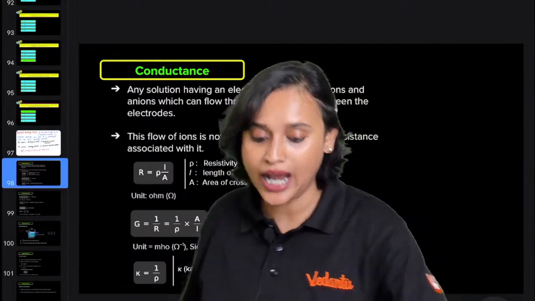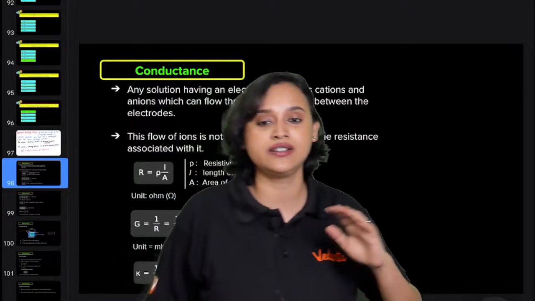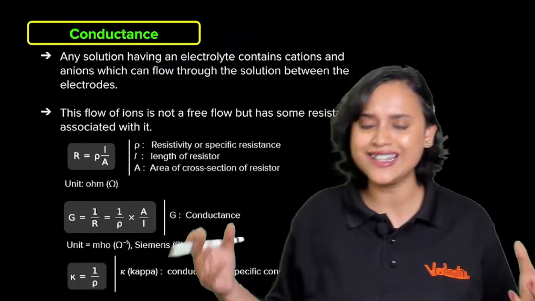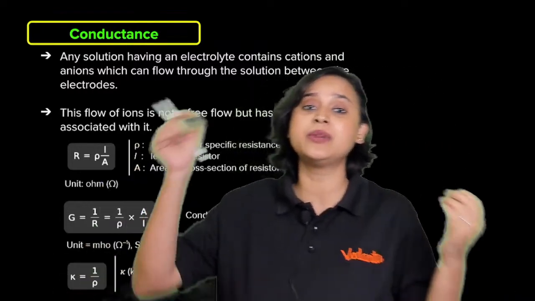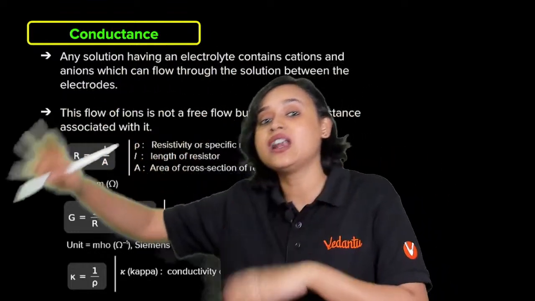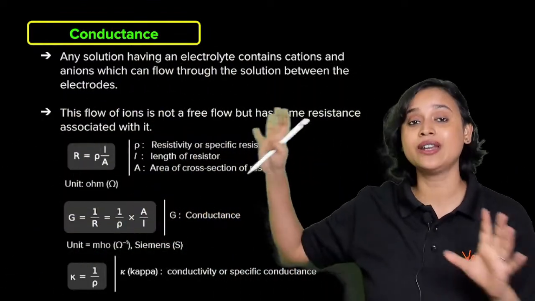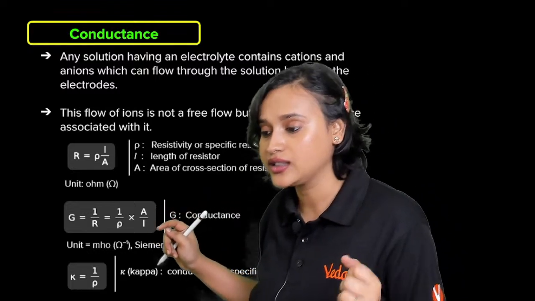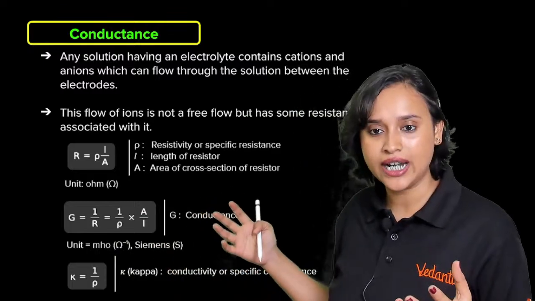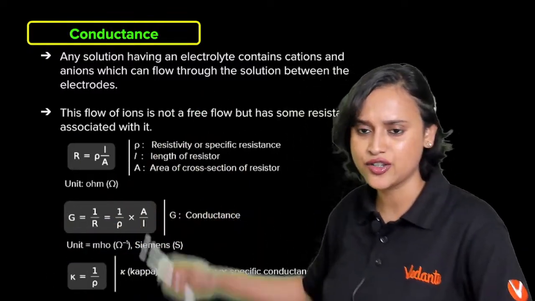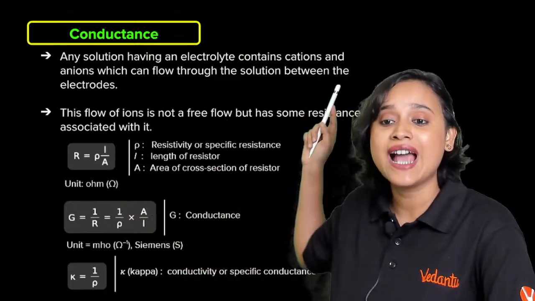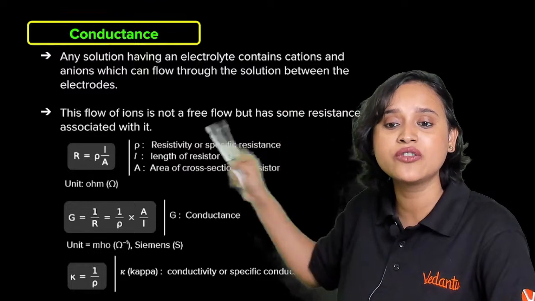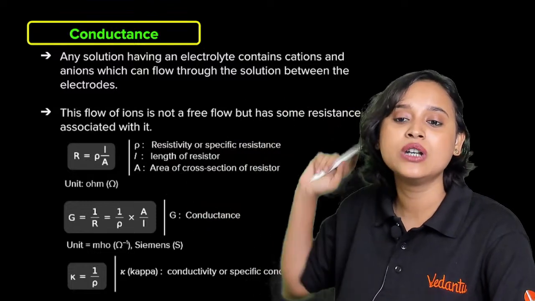I have explained this to you, and now finally we come across conductance, everybody. This is not a very difficult topic actually, to be very honest. Conductance is what, guys? We have learnt about it in the very beginning, that there are metallic conductors and electrolytic conductors. So when we come into this chapter, we are mostly talking about electrolytic conductors, hence we also come across conductance. Any solution which has an electrolyte, which contains cations and anions that can flow through the solution between the electrodes, will have some conductance.